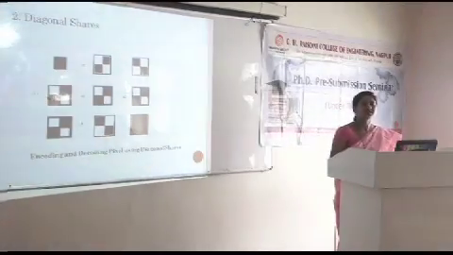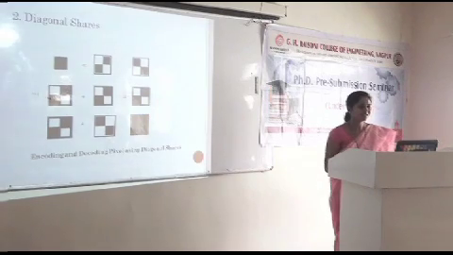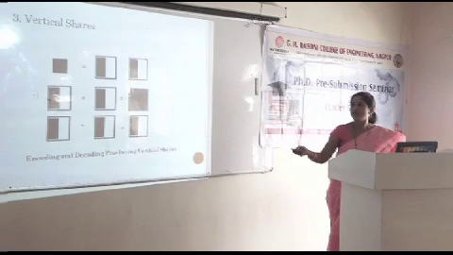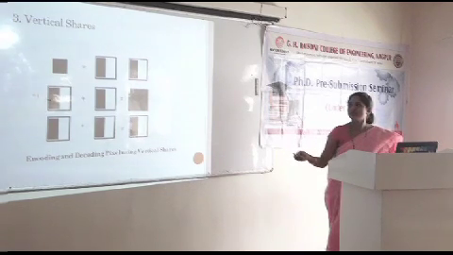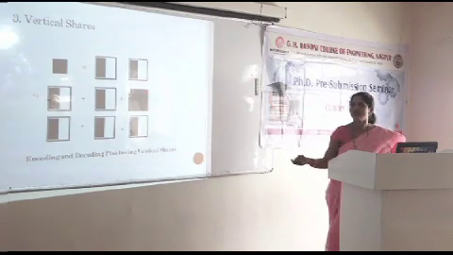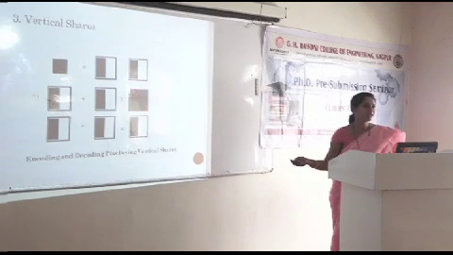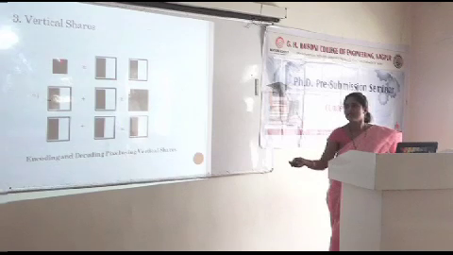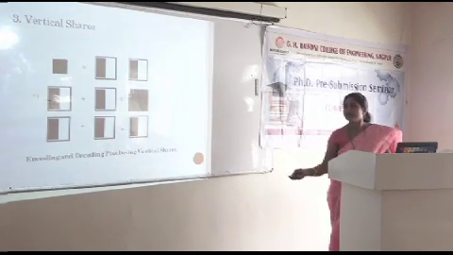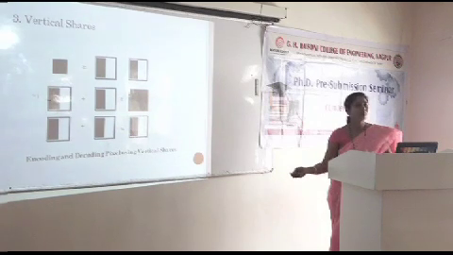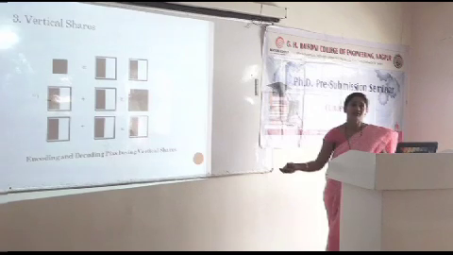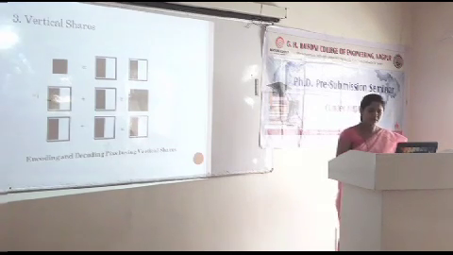In diagonal shares, the appearance of the pixels is diagonal in nature, and in vertical shares they appear in a vertical 2 by 2 pattern. So this is the encryption of a single black pixel in the original one. If we superimpose it, we will get the entire black pixel. The only difference is that this black pixel is the expanded version of the original one. And if you want to encrypt the white pixel, the same pattern is to be taken with the help of black pixels, and you get a decoded white pixel using black color.